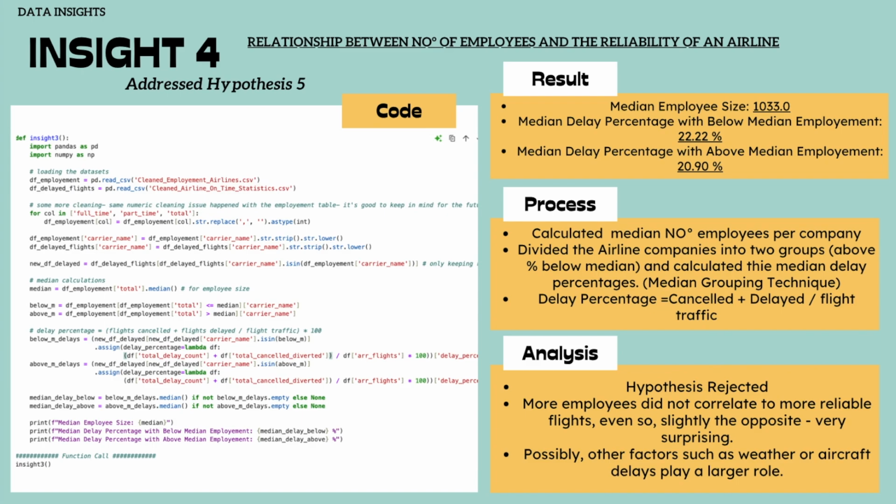These results are very close and very surprising, as we would expect more employees to translate to fewer delays, as it would decrease carrier-related delays. However, this is not the case, meaning that more employees do not correlate to more reliable flights. Even slightly the opposite. Possibly other factors such as weather play a much larger role. This will be explored in Visual 2.